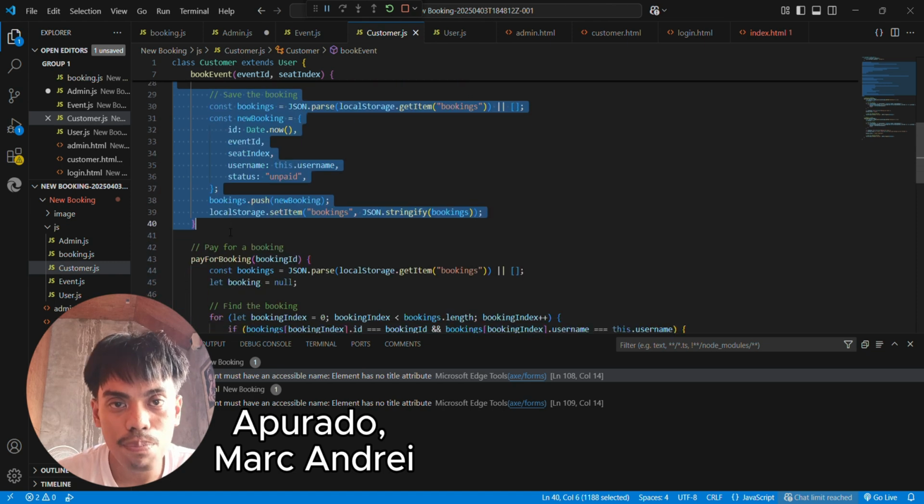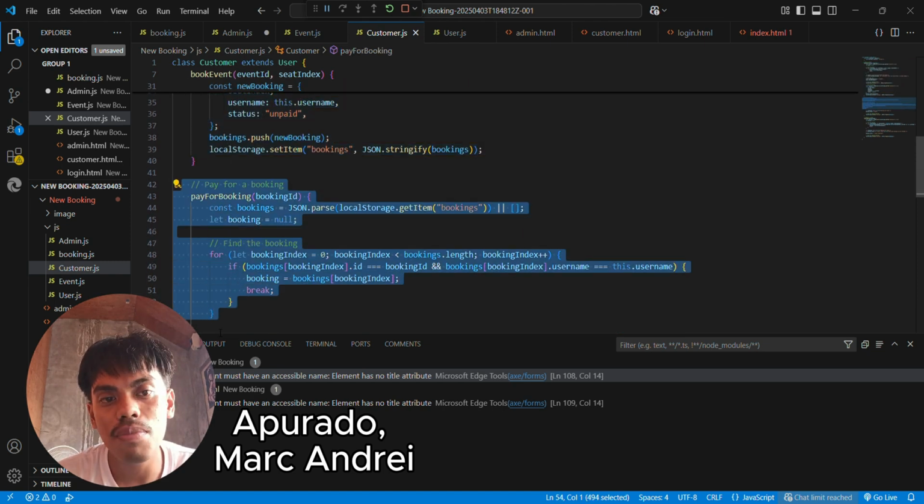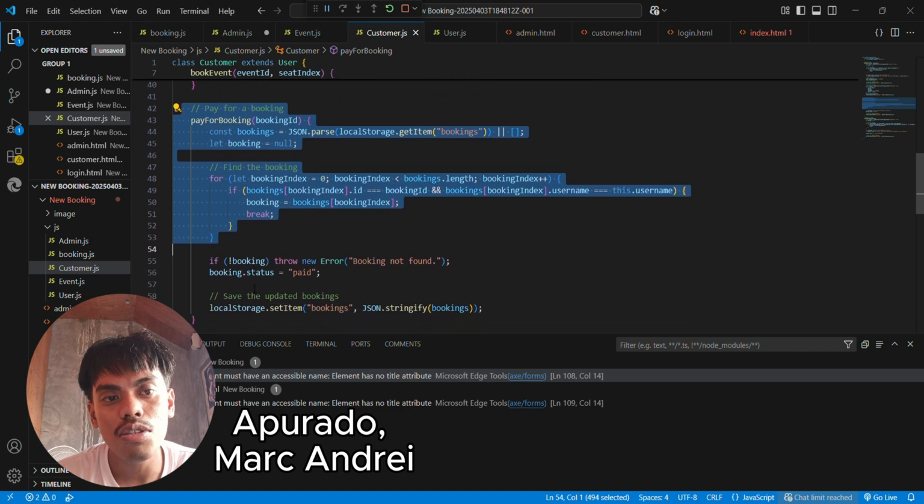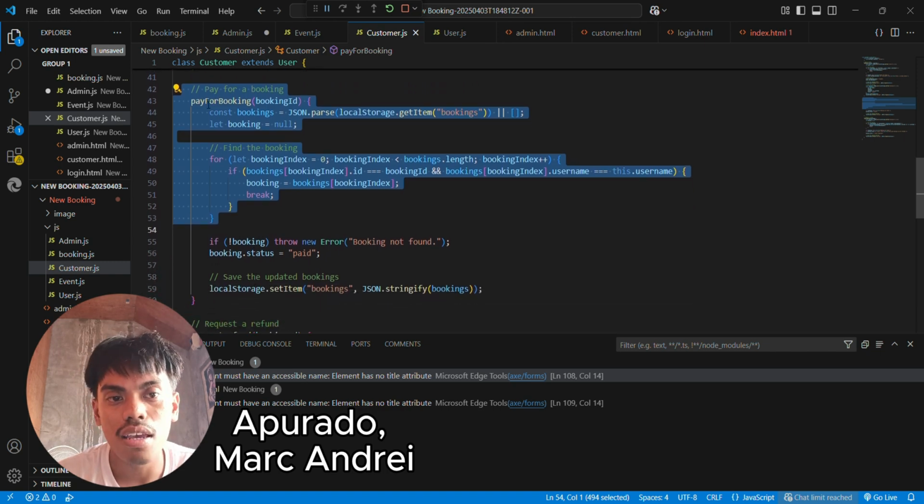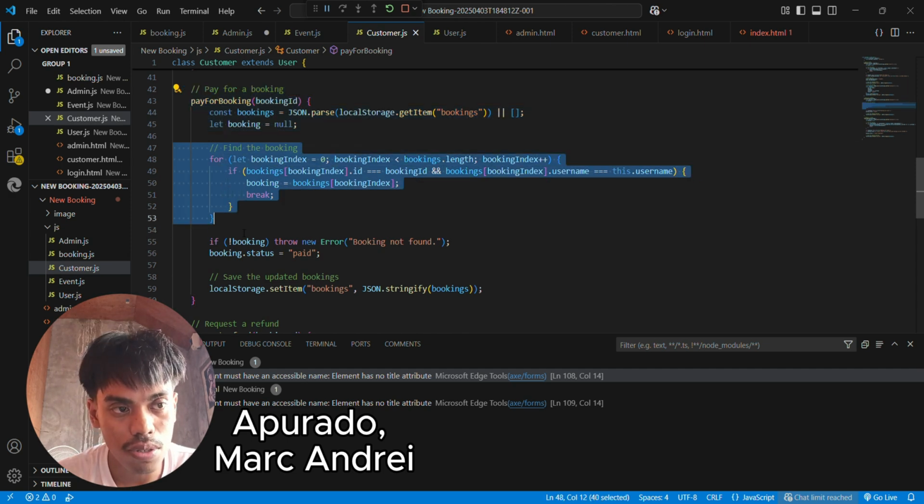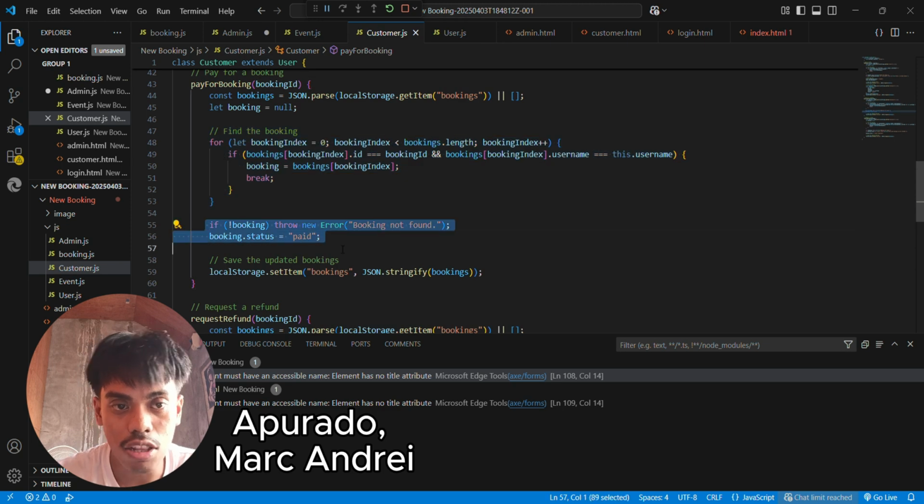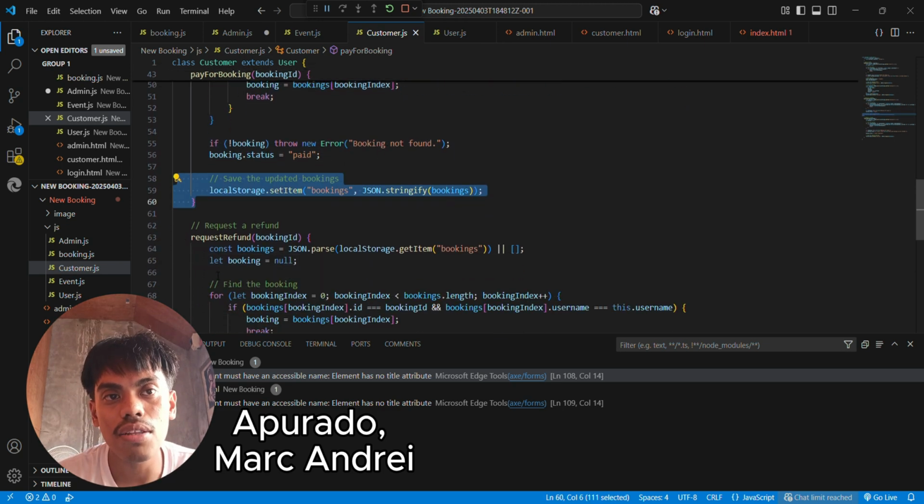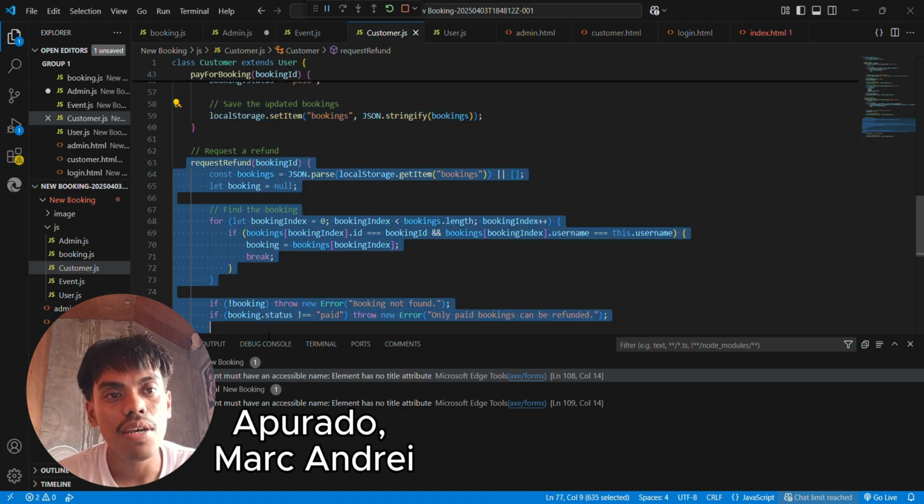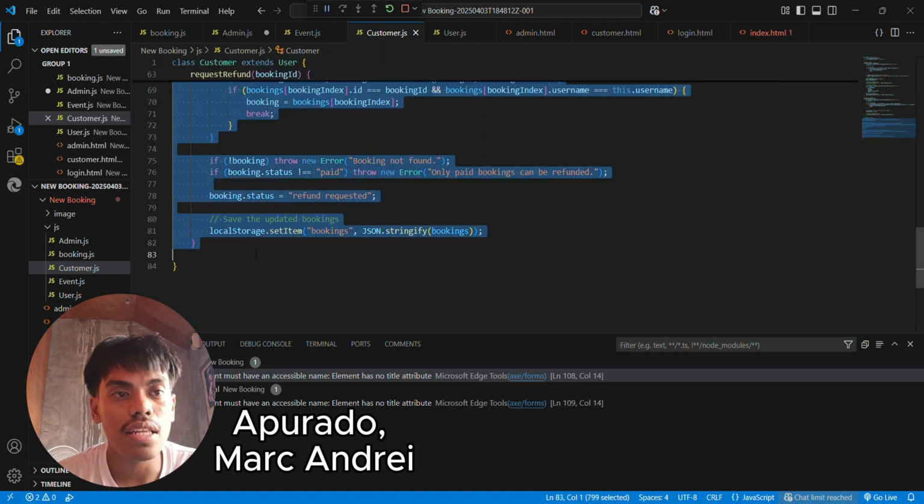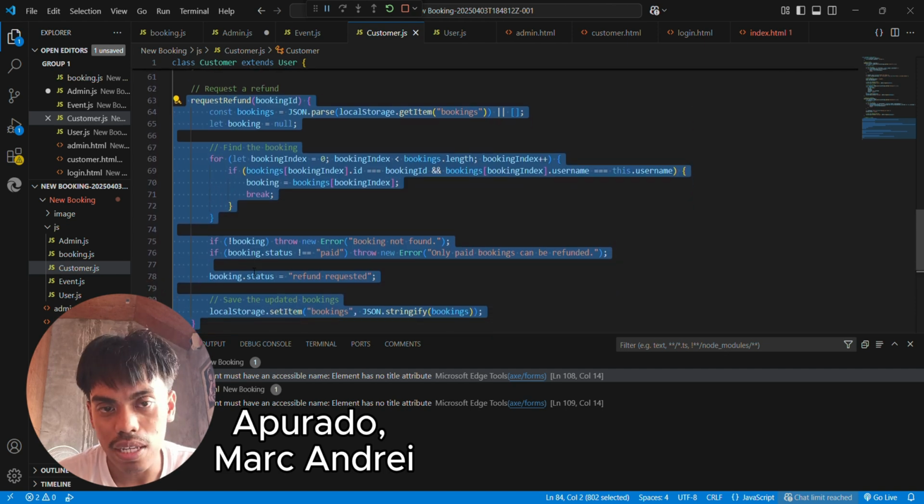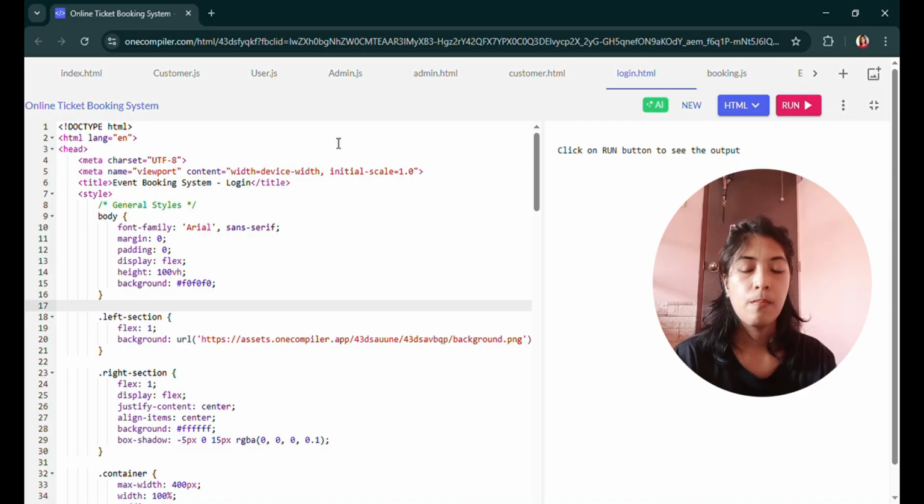And we have the payForBooking method. This method is used to mark a booking as paid. It finds the booking, checks if it's owned by the current customer, and updates its status to paid in local storage. And the last method is requestRefund. This method allows the user to request a refund for a paid booking. The flow of this method is to find the booking, check if it's paid, then update the status to refund requested in local storage.